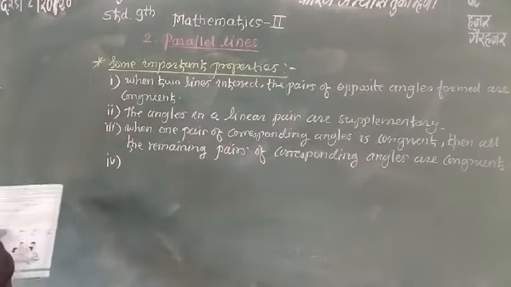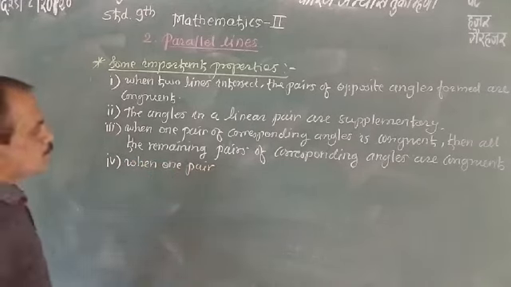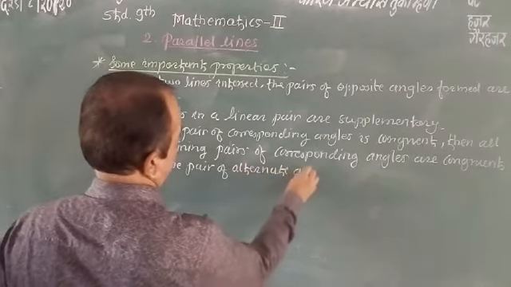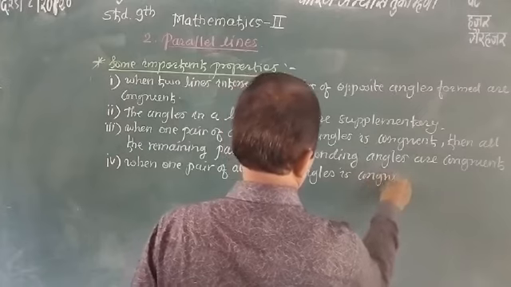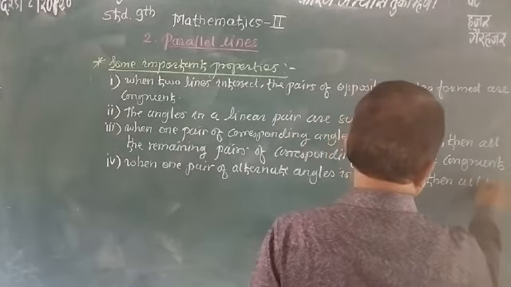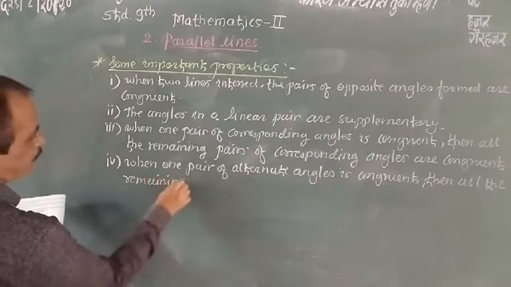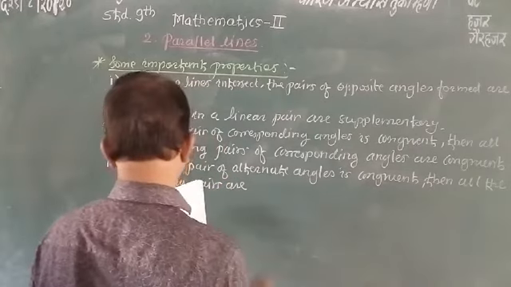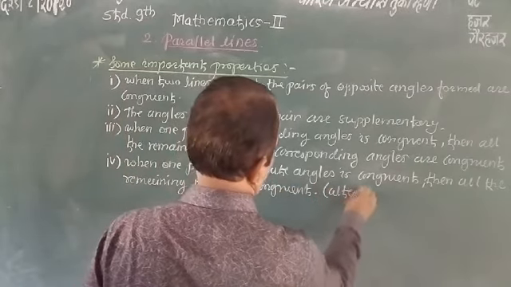The fourth is that when one pair of alternate angles is congruent, then all the remaining pairs are congruent, in the alternate angles.